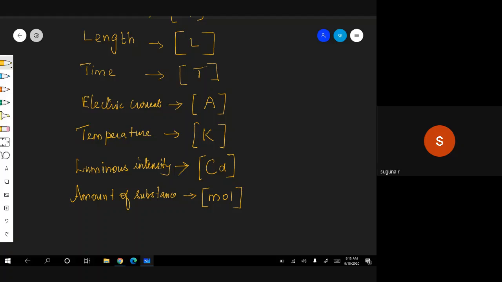Once again, the dimension of any physical quantity is the powers to which the units of the fundamental or base physical quantities are to be raised in order to represent the derived unit of that physical quantity.